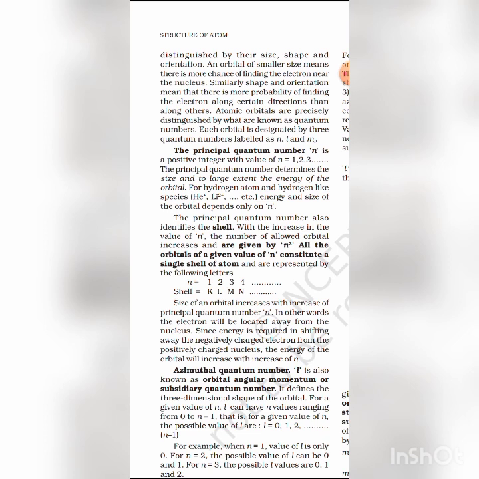That is, if the value of n equals 6, then l will have the values 0, 1, 2, 3, 4 and 5. And it represents s, p, d, f, g, h orbitals. And these s, p, d, f, g, h are small letters.